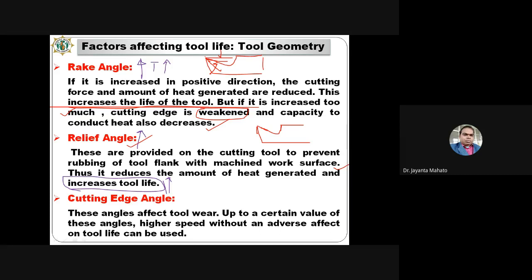Means up to a certain value of this cutting edge angle, I can use a higher cutting speed, and up to that angle, this higher cutting speed does not affect the tool life. But beyond this cutting edge angle, at a higher cutting speed, the tool life will be affected.